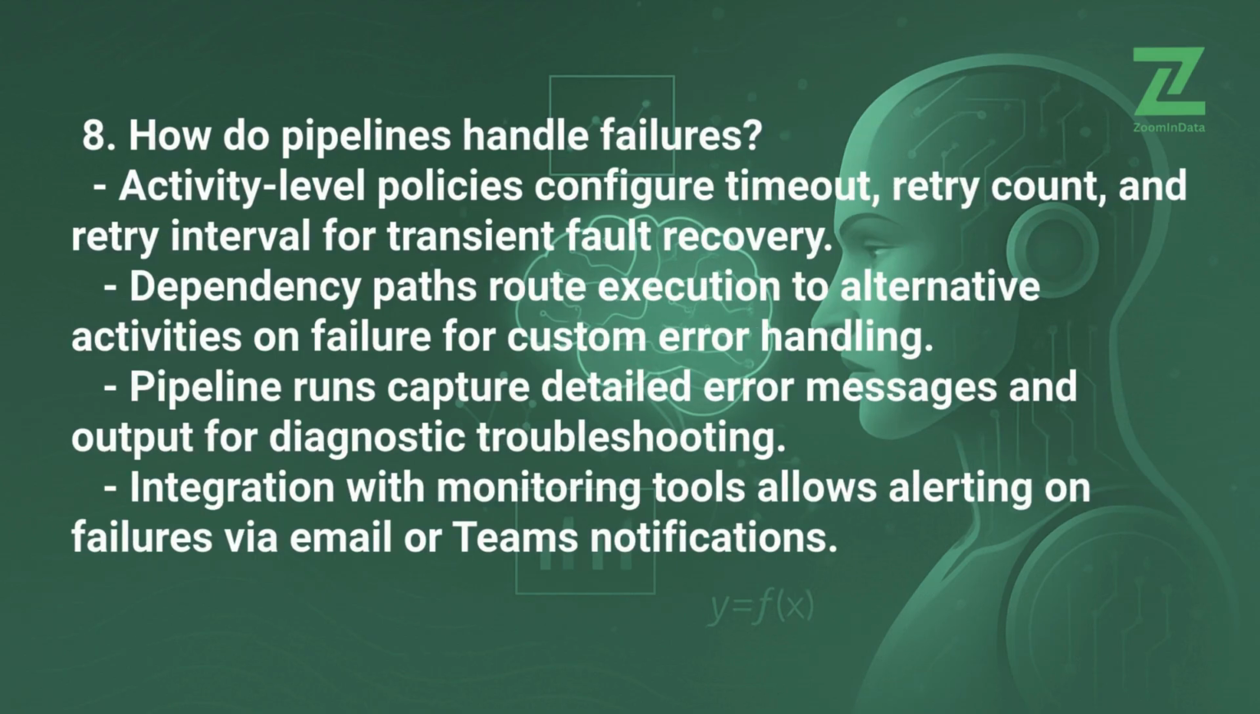8. How do pipelines handle failures? Activity-level policies configure timeout, retry count, and retry interval for transient fault recovery. Dependency paths route execution to alternative activities on failure for custom error handling.